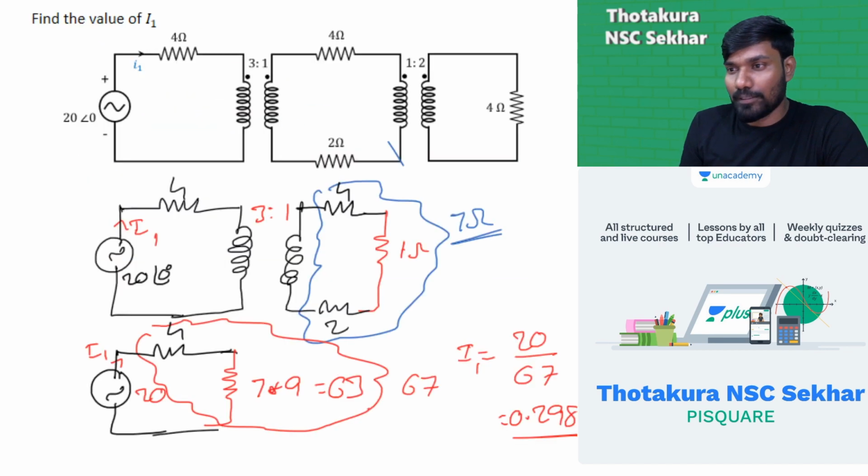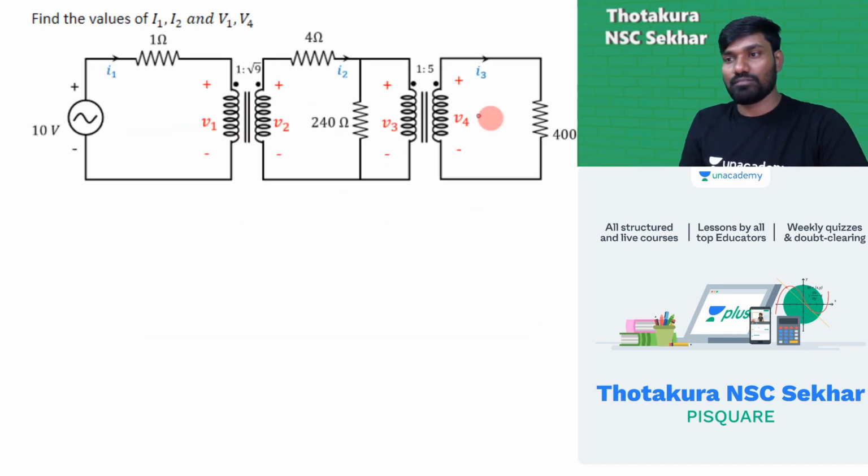Next one. Find the values of I1, I2, V1, V4. This is the last question of the day. You need to find the value of I1 and I2, V1 and V4. Very interesting one. Try finding this.